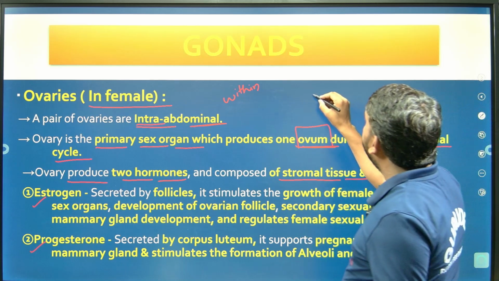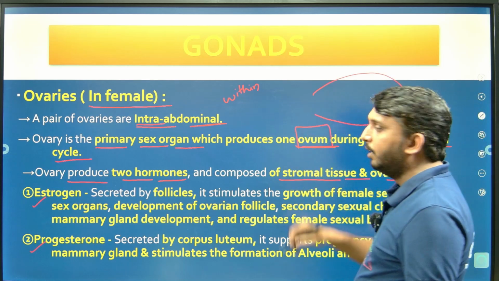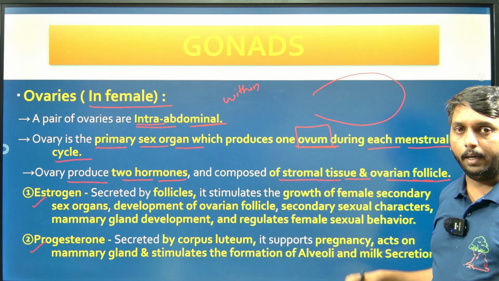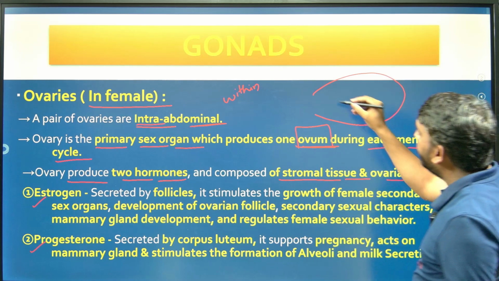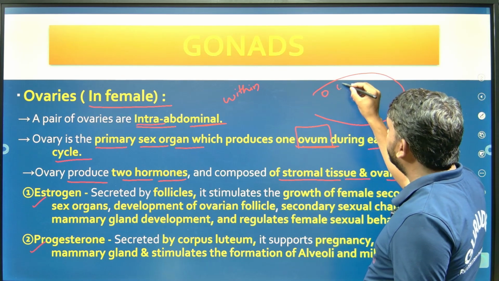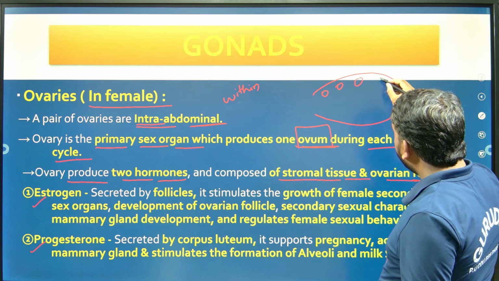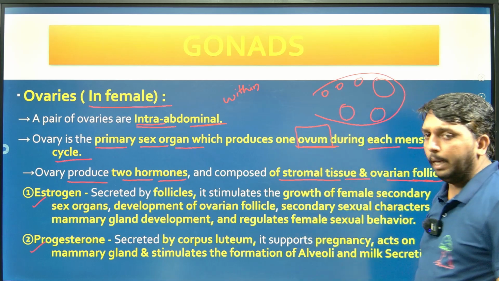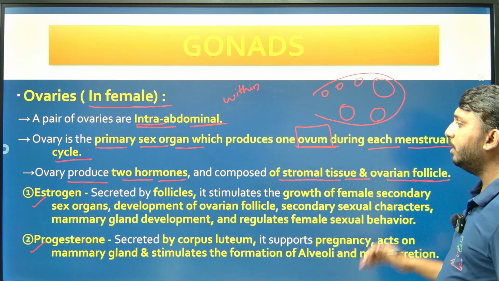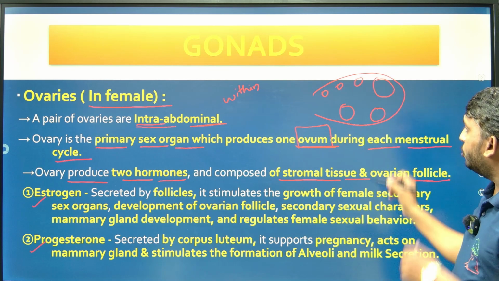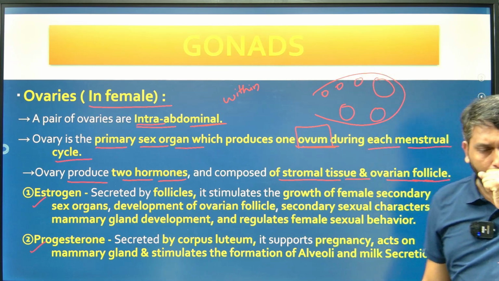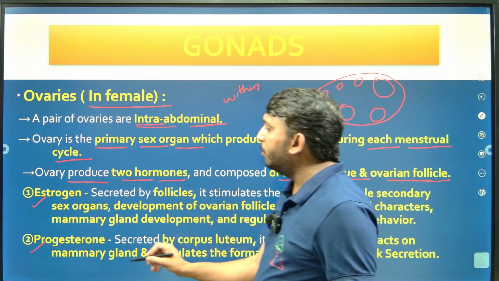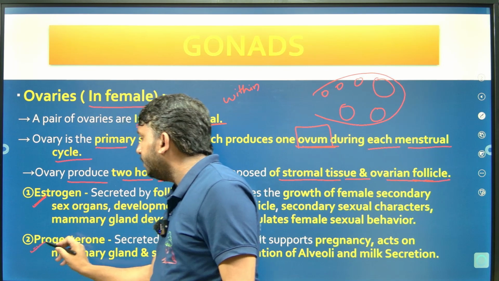Inside the ovary, it consists of stromal tissue and ovarian follicles. The ovary is an almond-shaped structure divided into outer cortex and inner medulla. The follicles are present in the cortex: primary follicle, secondary, tertiary, Graafian follicle, corpus luteum, corpus albicans. So follicular stages are present in the cortex, and a stromal tissue, right? And it releases 2 hormones. First one estrogen, second one progesterone.